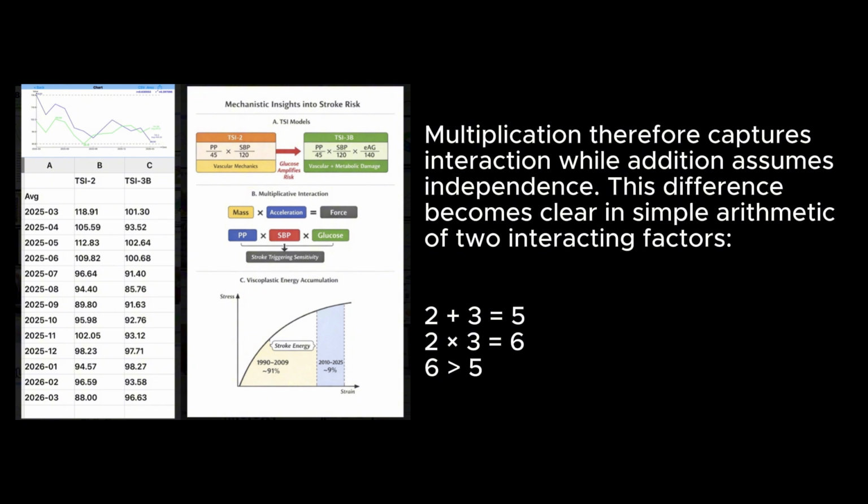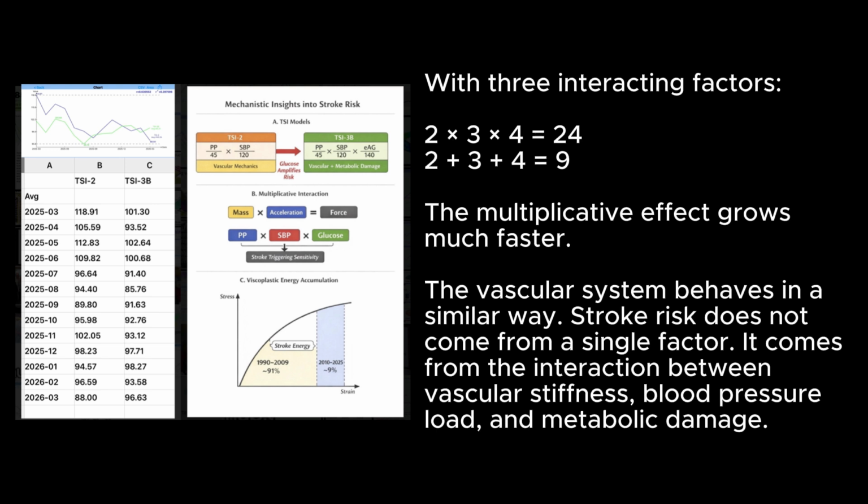This difference becomes clear in the simple arithmetic of 2 interacting factors. 2 plus 3 equals 5, 2 times 3 equals 6, and 6 is greater than 5. With 3 interacting factors, 2 times 3 times 4 equals 24, while 2 plus 3 plus 4 equals 9. The multiplicative effect grows much faster. The vascular system behaves in a similar way. Stroke risk does not come from a single factor. It comes from the interaction between vascular stiffness, blood pressure load, and metabolic damage.